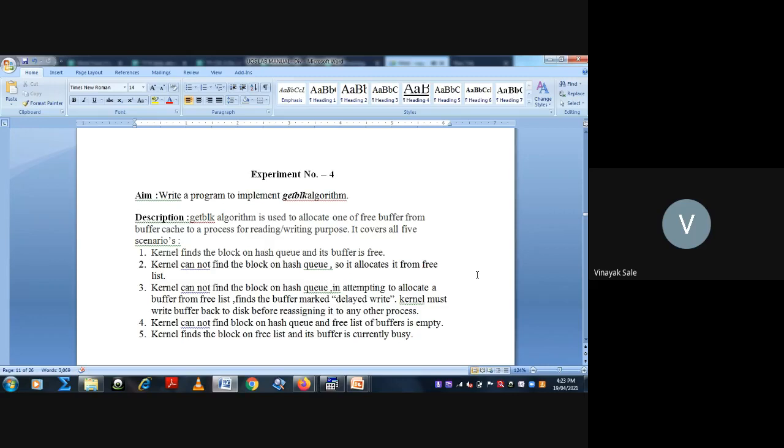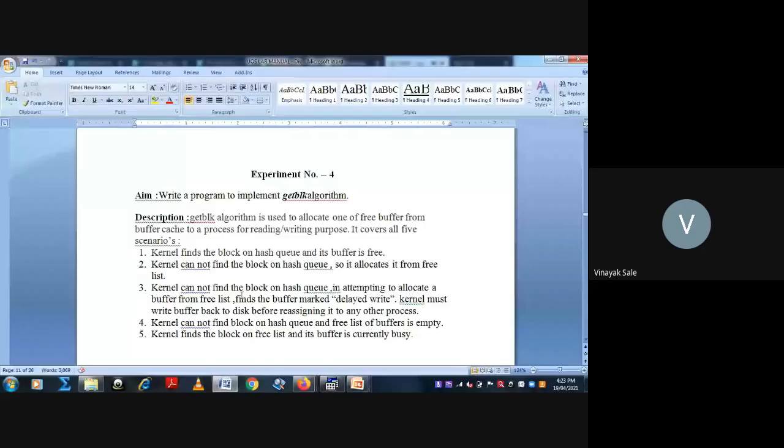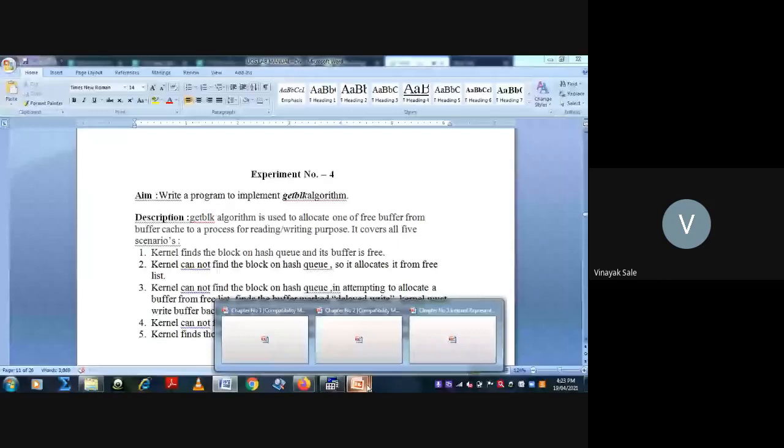Then fourth scenario, kernel cannot find the block on hash queue and the free list of buffers is empty. And fifth scenario, kernel finds the block on the hash queue and its buffer is currently busy. So let us see the algorithm first in detail.